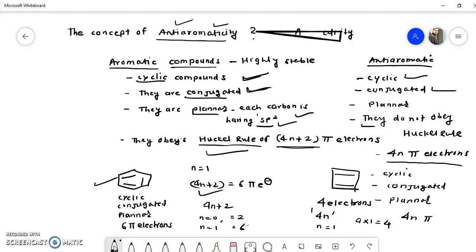This is the only difference, but due to this difference, this cyclic compound, cyclobutadiene, is highly unstable. Its energy is greater than its open chain counterpart, which is butadiene. So the energy of cyclobutadiene is greater than that of butadiene. So we can say that anti-aromatic compounds are highly unstable compared to aromatic compounds, which are highly stable. This is the difference between aromatic and anti-aromatic compounds. Now we'll see a few more examples.